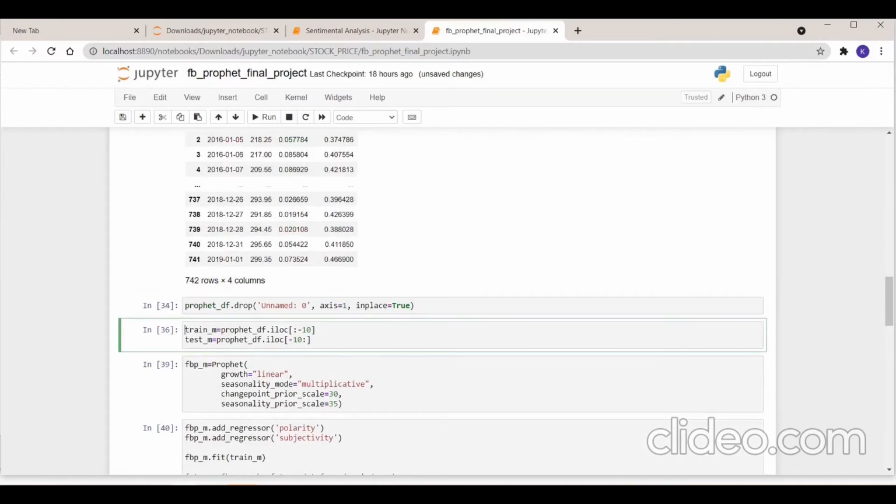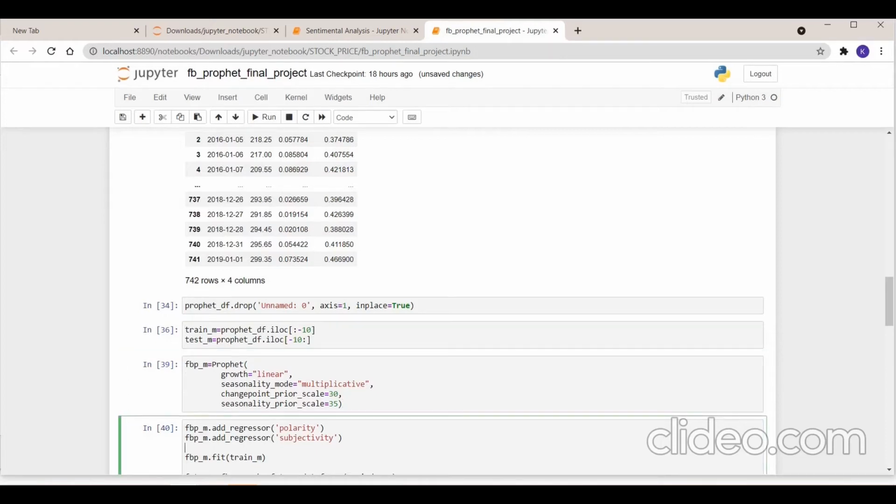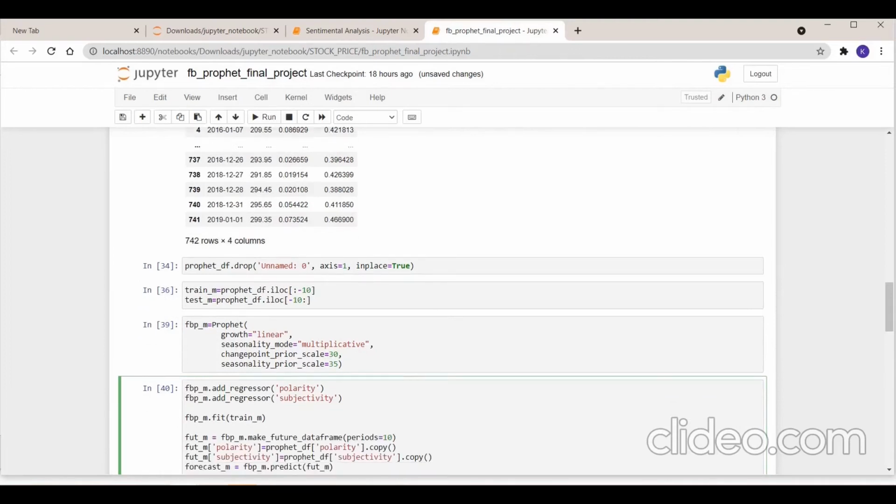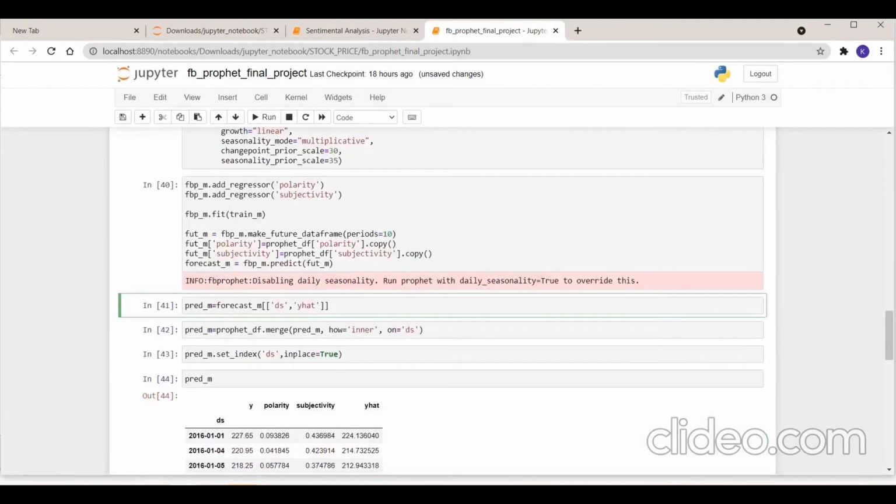We then add the polarity and subjectivity values to the model as additional regressors. Then fit the model and make future predictions. Here we are going to predict the next 10 days. We then extract the required columns YHAT and DS and merge it with our original data frame. Now we drop the polarity and subjectivity column and make DS as our index for the ease of plotting.